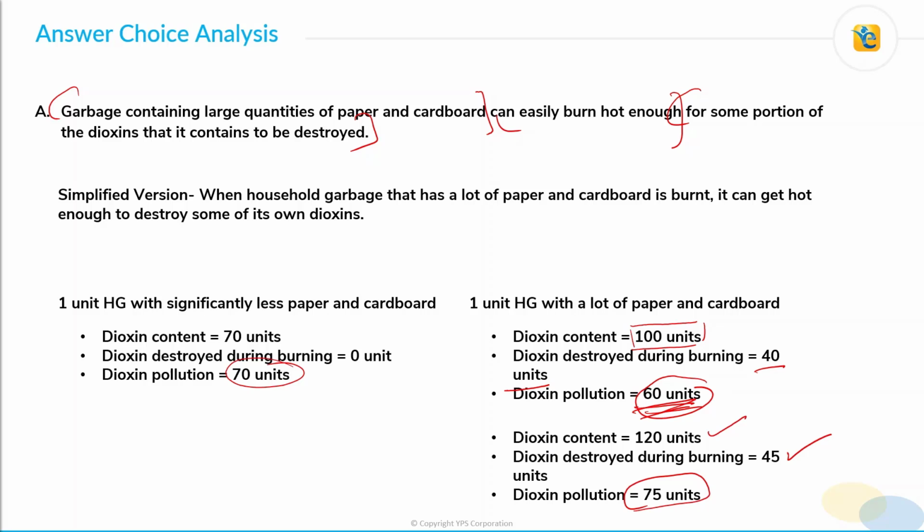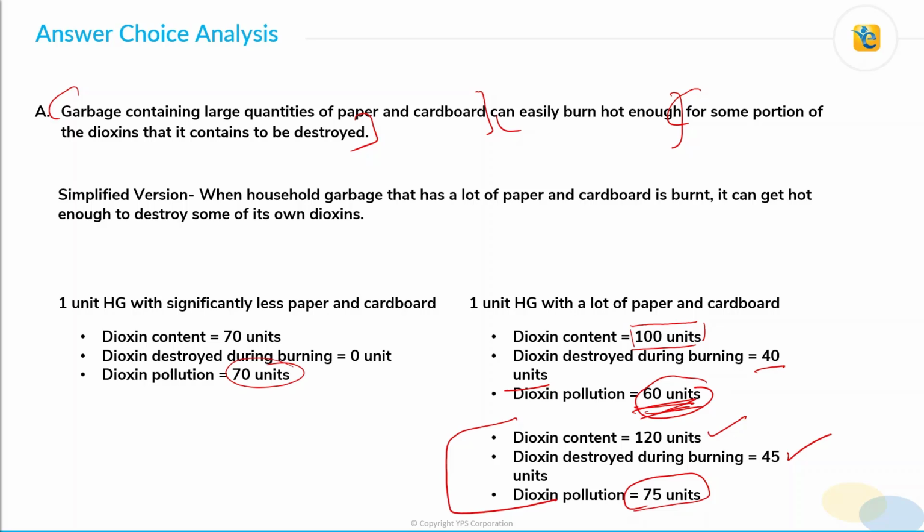If you rejected choice A for such a scenario, then you are missing out on an important characteristic of a weakener. A correct weakener just needs to reduce our belief in the conclusion. It just needs to provide information that can help us question the conclusion. It need not always break the conclusion, right?